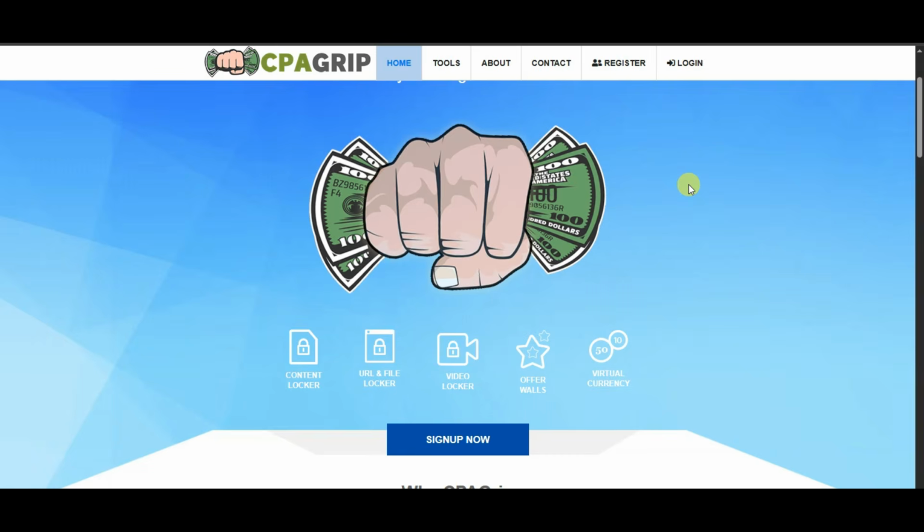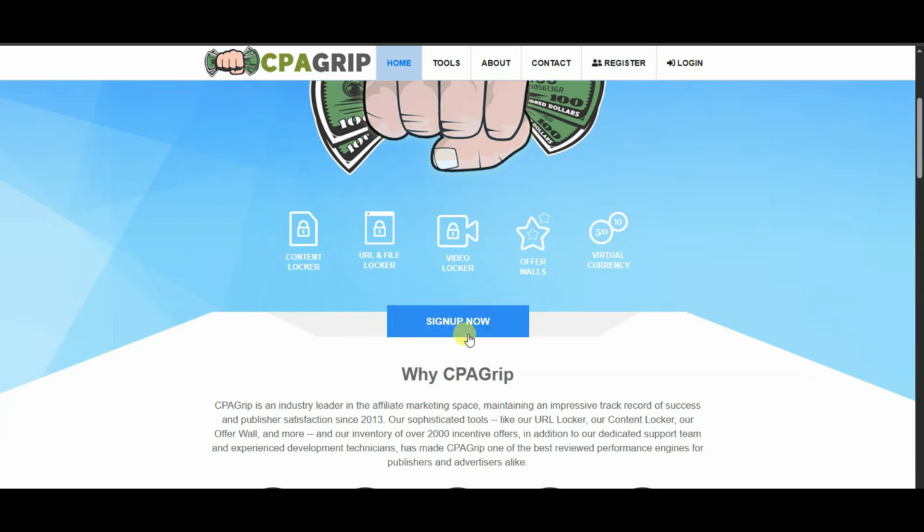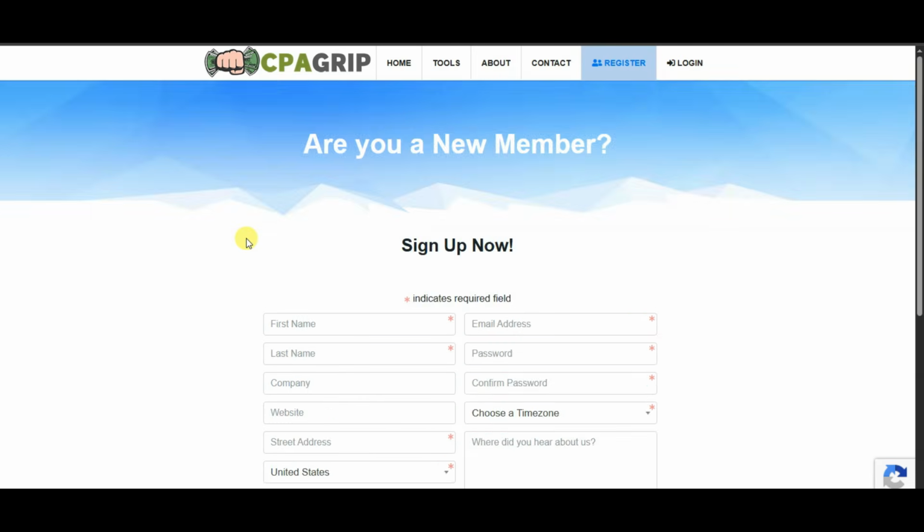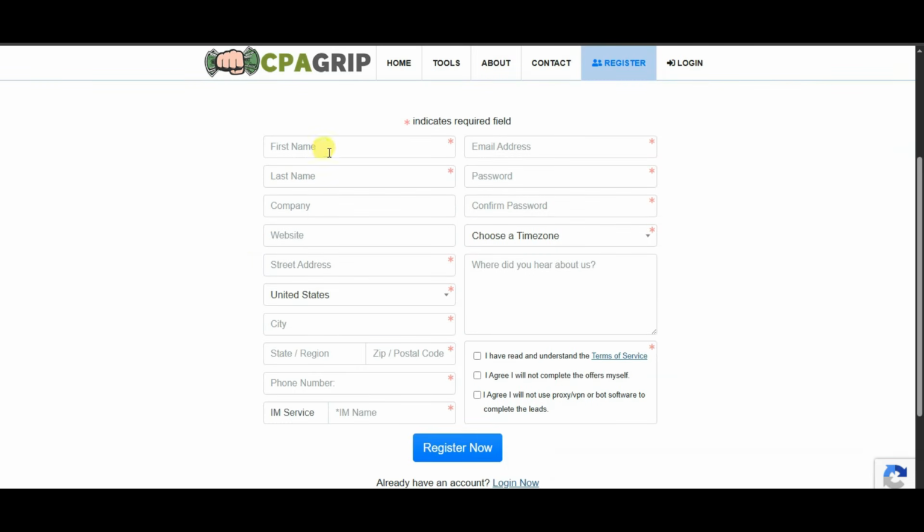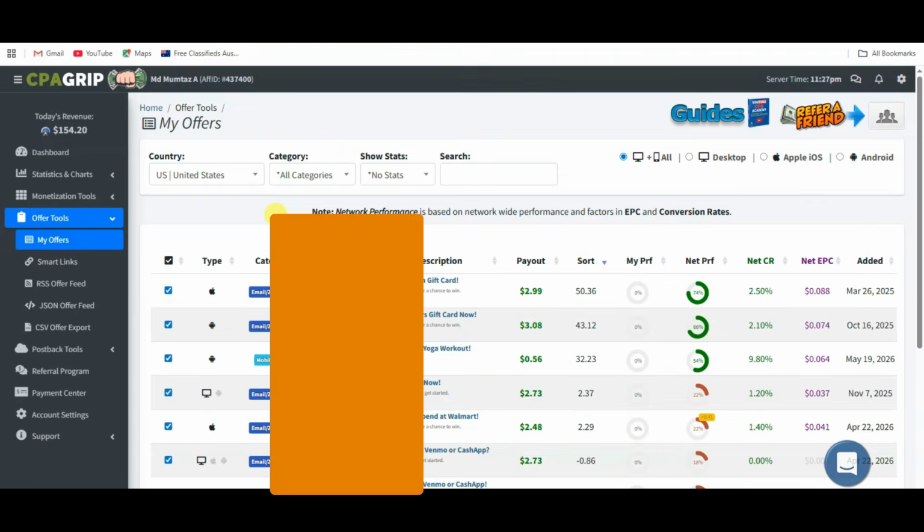First of all, you will have to create an account on this network. You can click on the sign up now button. It will then take you to this page. You can type your first name, last name, your address. You can type your messenger, like you can type your Telegram, your Instagram, your WhatsApp. Now you can type here your messenger ID. You can type here your email address and password. You can read and accept its terms of service. At last, you can click on the register now button. Once you successfully create your account, you will then come to this page.